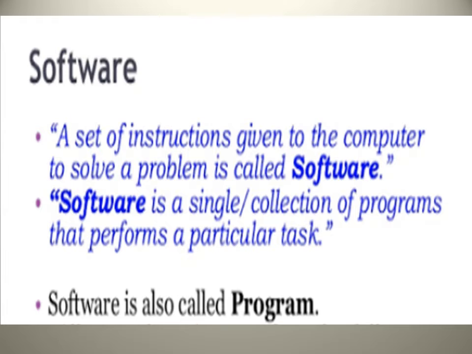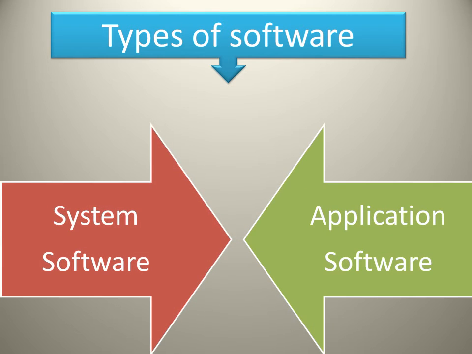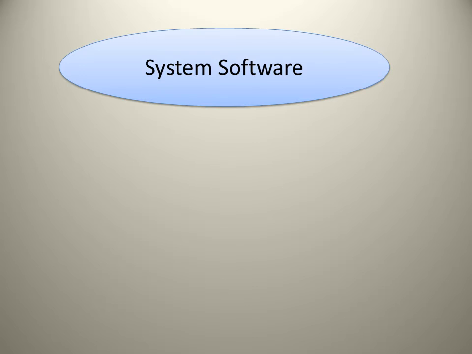Software are classified into two categories, which are named as system software and application software. Now we will discuss these types one by one. First one is system software.